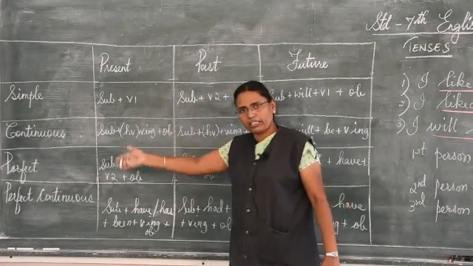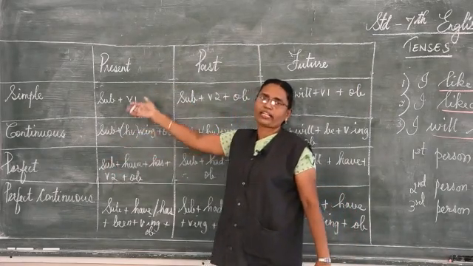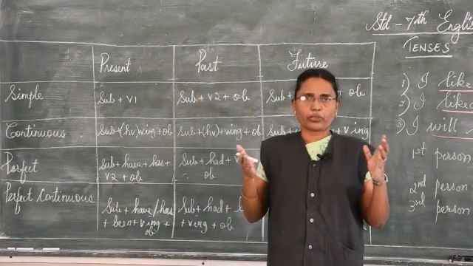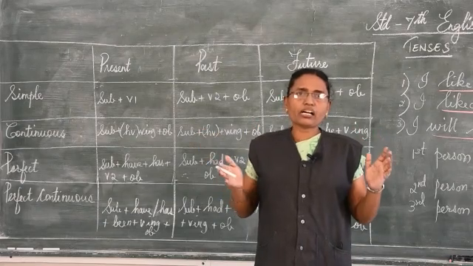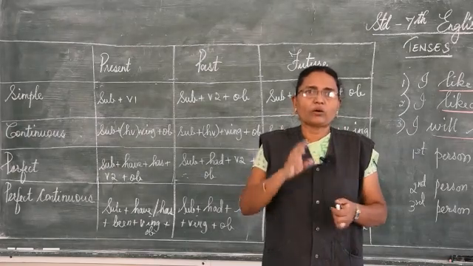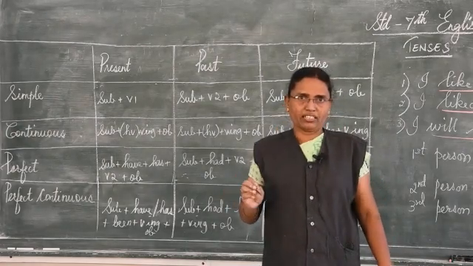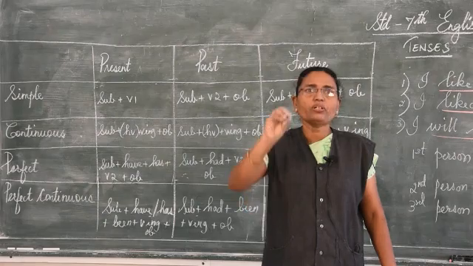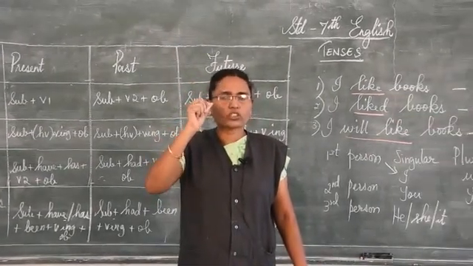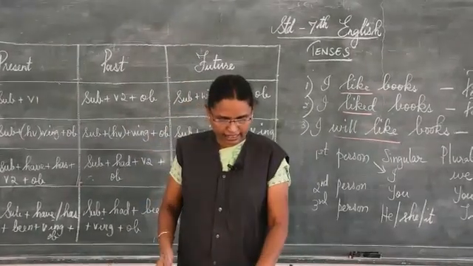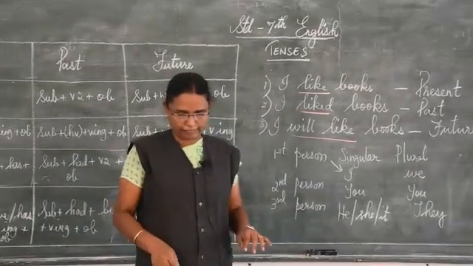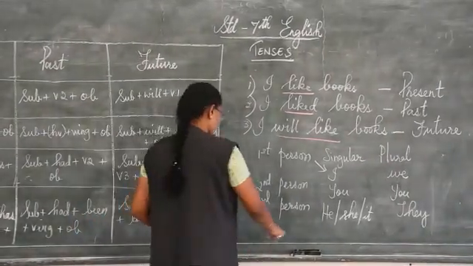The top one can be down and the down one can be on top, as you like, because what I want to teach you here is to help you understand in an easy way, so that you can frame sentences according to all the tenses together. The first thing we are going to learn is simple present tense.